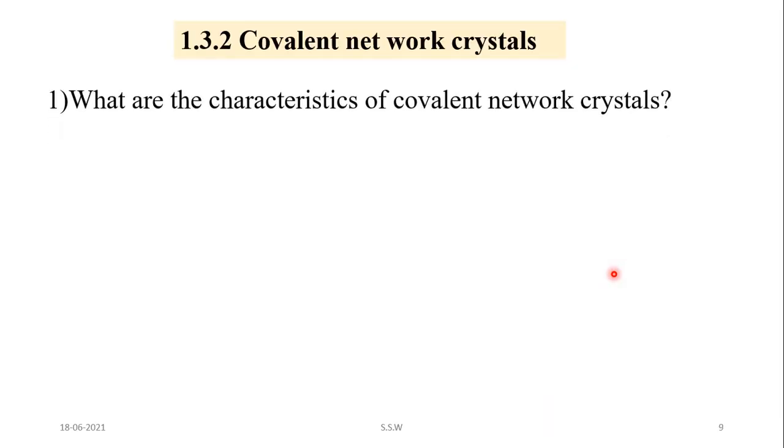Now try to answer these questions. For your better understanding, if you solve these questions, then the concept of covalent network will be clear to you. So first, what are the characteristics of a covalent network solid? Main characteristic, the constituent particles are atoms. Second, strong covalent bonds are there. A continuous network of strong covalent bonds is present in covalent crystals.